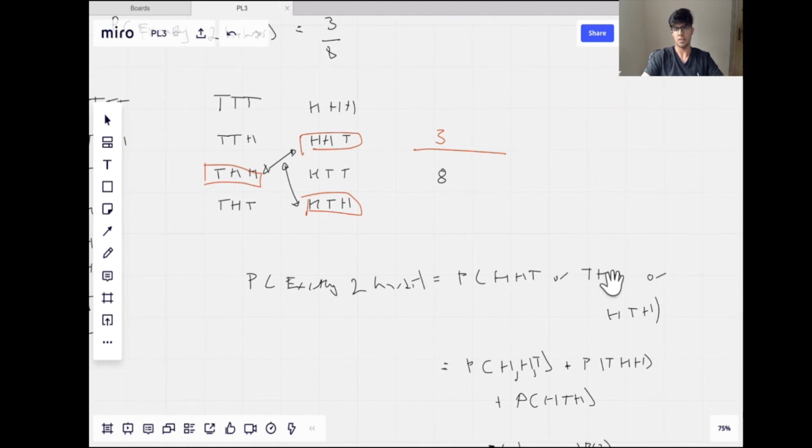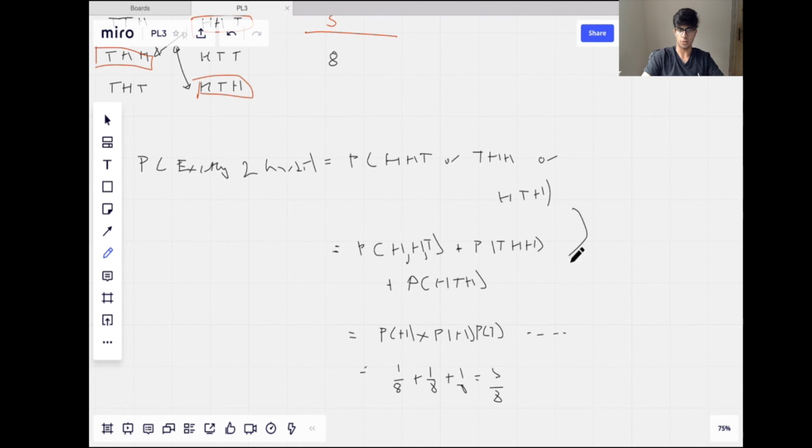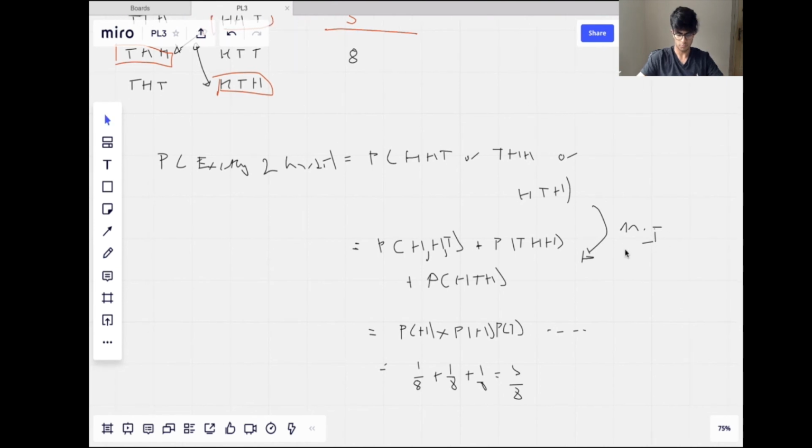This is a lot easier to list than all the possible outcomes, for example. And then we use the fact that they're mutually exclusive to get this step here. I'm just going to write ME, so mutually exclusive. And from this step to this step, we know that they're independent. So we use both the facts that I've talked about, independent and mutually exclusive, in order to solve this question here.